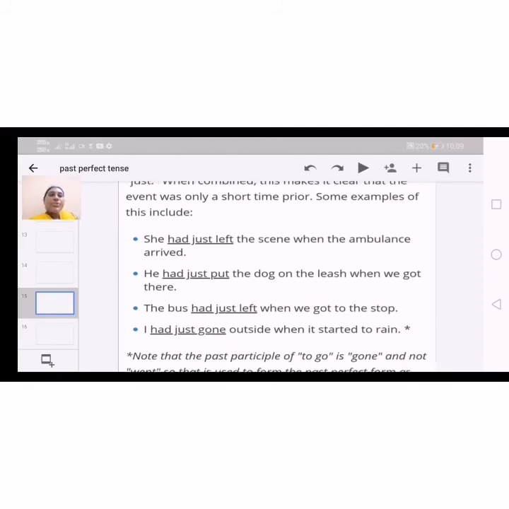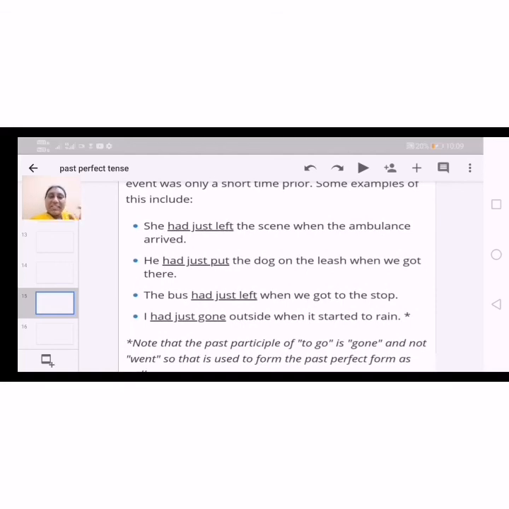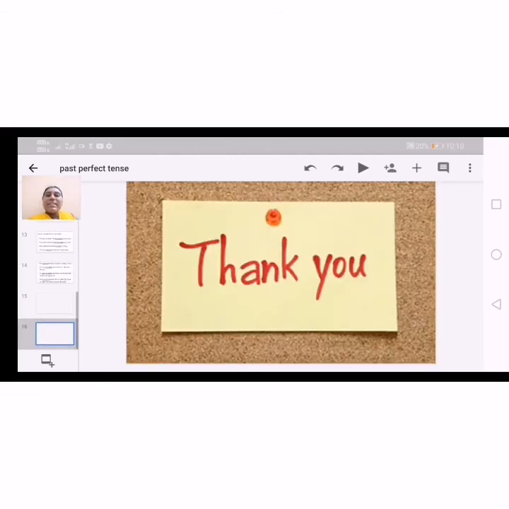Okay, and we use just with this past tense also in statements. For example, how we use just. She had just left, he had just put, the bus had just left, and I had just gone. Okay, so in this way we use just. And here, just gone shows the past of go.